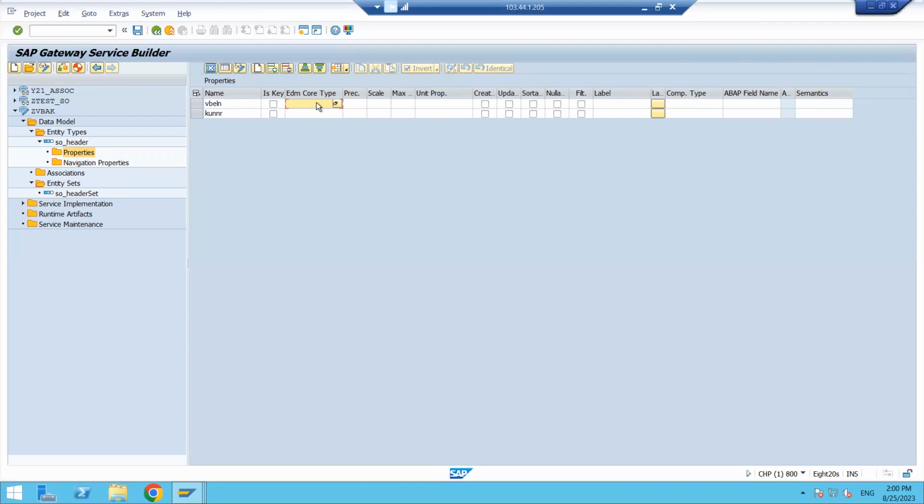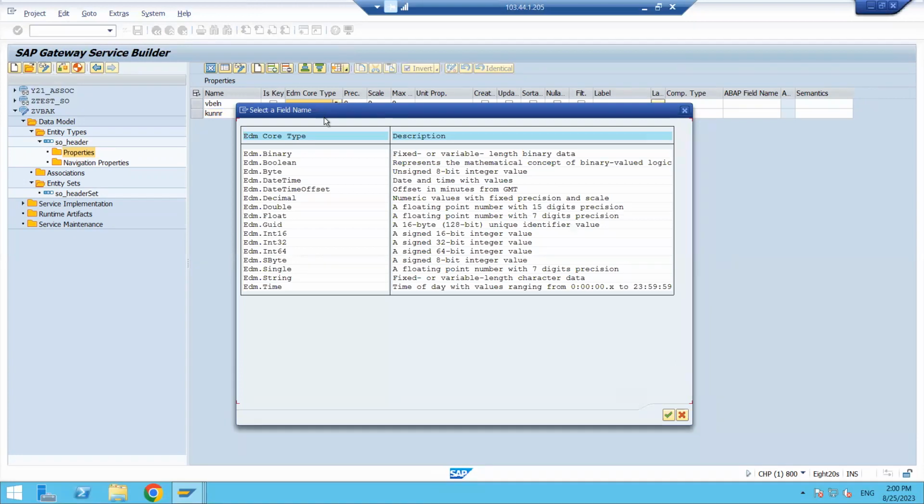Now, if you click the F4 button, it is showing something like binary and boolean, byte, date, time, decimal, float. See here, character is not available here. Actually VBELN is char 10, but it is not available here.